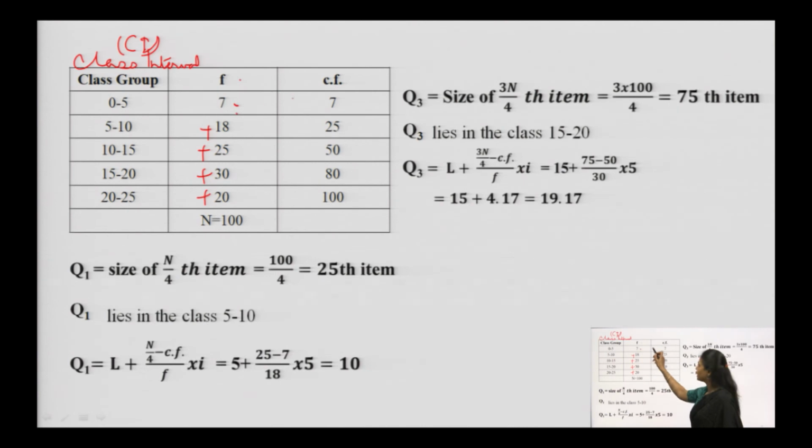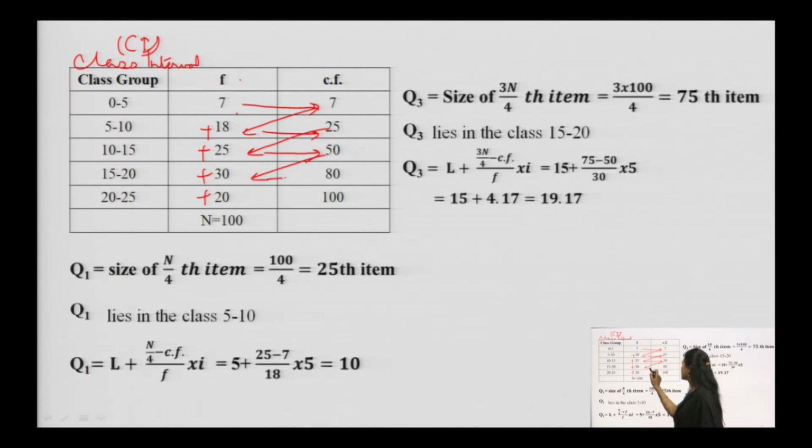7 remains 7, the first head of the cumulative frequency remains the same, that is 7. 7 plus 18 gives me 25 as the cumulative frequency. 25 plus 25 gives me 50, 50 plus 30 gives me 80, and 80 plus 20 gives me 100 as the cumulative frequency. Now, you can see the frequency total we added here is 100, and the last cumulative frequency is also 100. This is one method of cross checking whether the cumulative frequency we found is right or wrong.